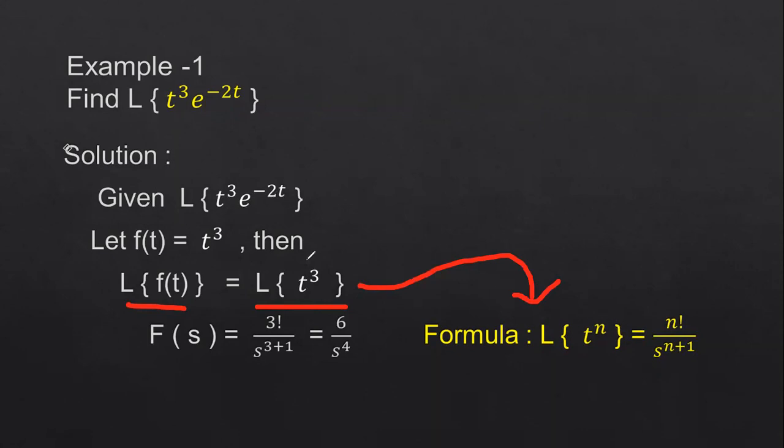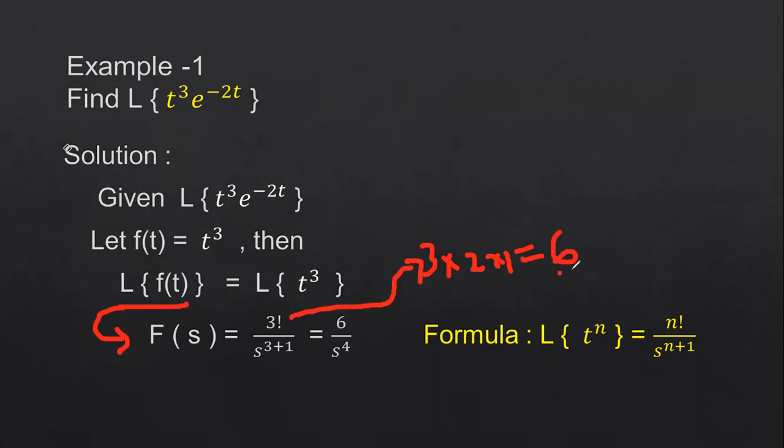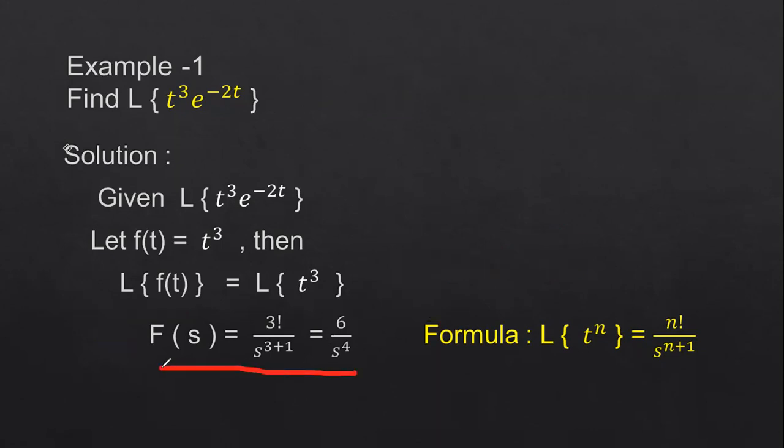So here in place of n, we'll have the value as 3. So 3 factorial by s power 3 plus 1. So Laplace transform of f of t is nothing but F of s, that is equal to 3 factorial by s power 3 plus 1. 3 factorial value is nothing but 3 into 2 into 1, that is nothing but 6. So that is 6 by s power 4. This is your F of s function.